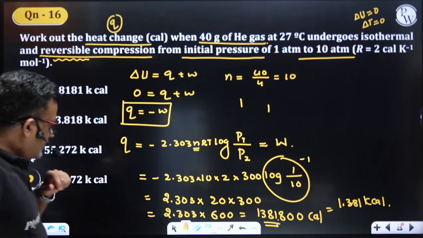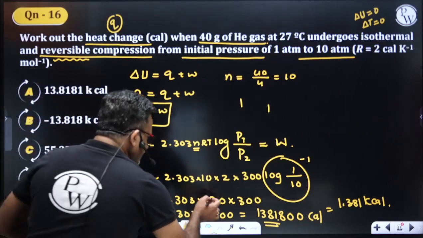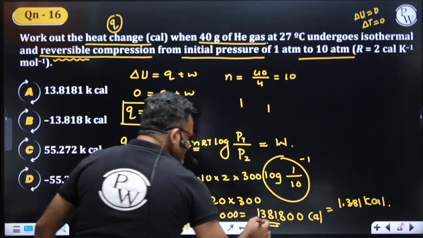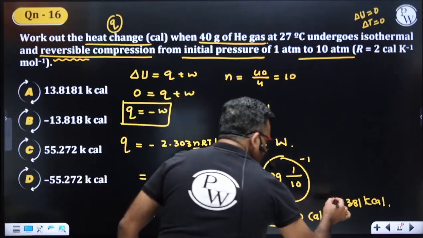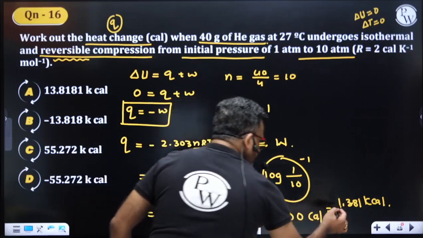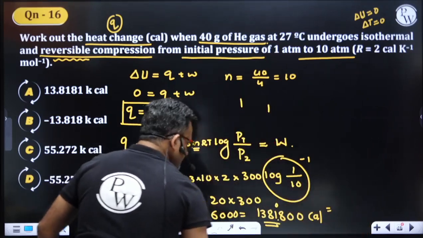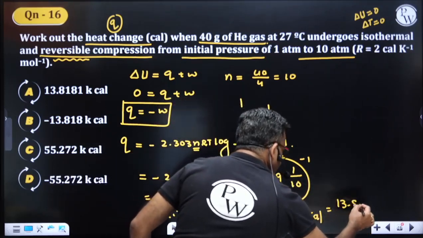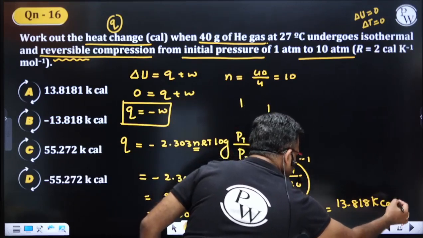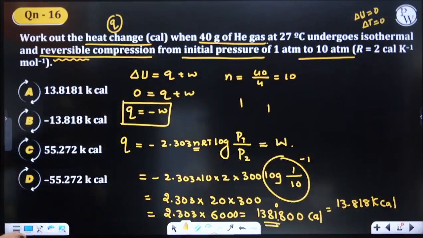Did we go wrong somewhere? Yeah. This is 6,000. One more zero comes. Then all put together, it becomes 13.818 kilocalorie. 13.818. So is that positive or negative now?